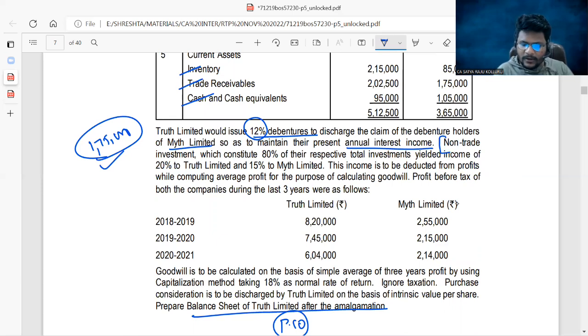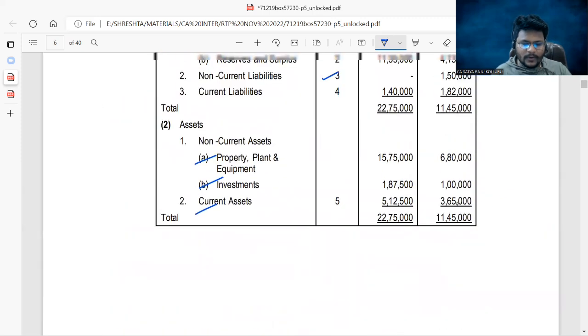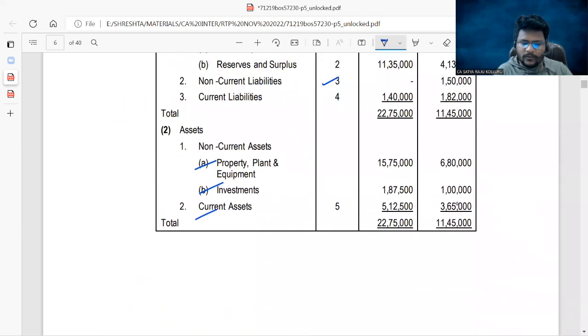Next, from here to here, the entire discussion is related to goodwill, guys. This problem is basically testing from the goodwill point of view as well. Here, calculation of goodwill will play the crucial role. Concentrate. Non-trade investment, which constitutes 80% of their respective total investment, yielded income of 20% to Truth Limited and 15% to Myth Limited. First, go to the investments. All of you, go to the investment component. This is about investment.